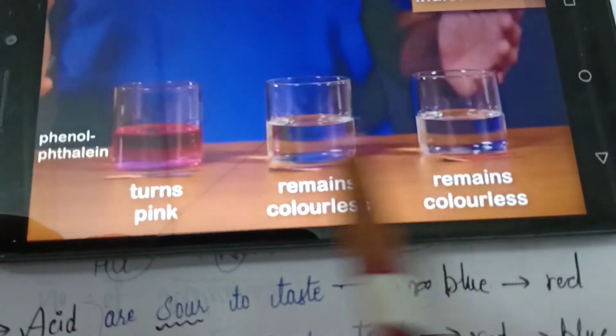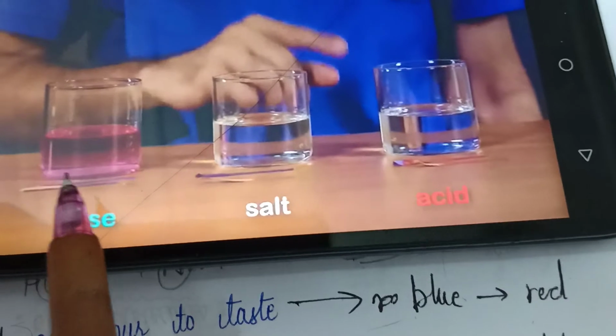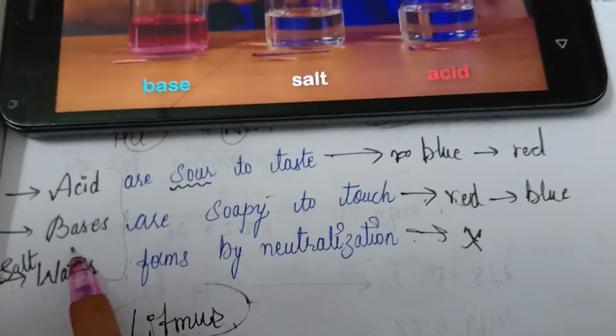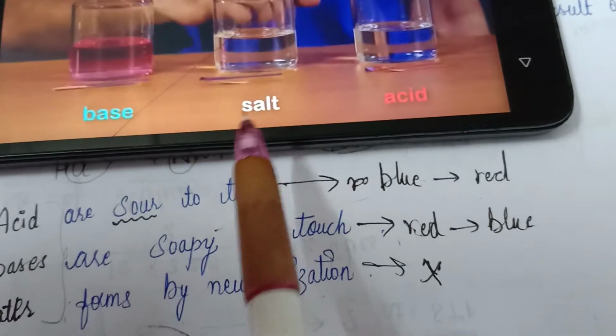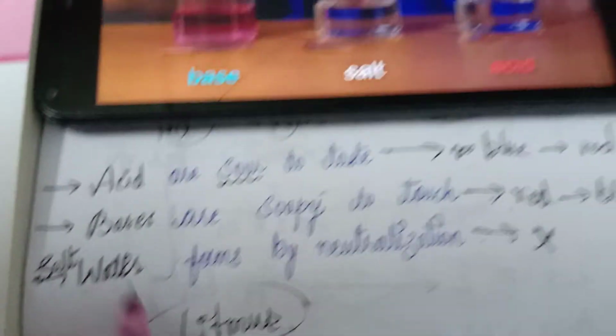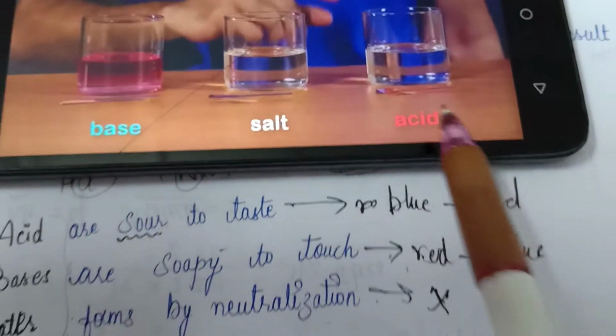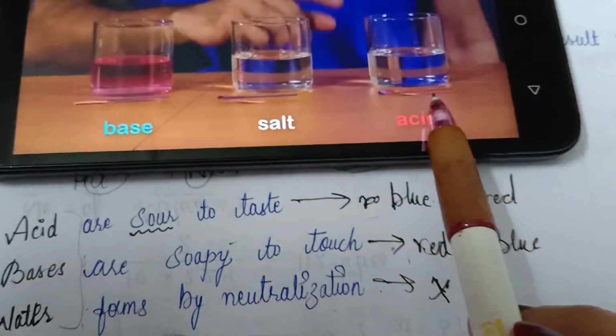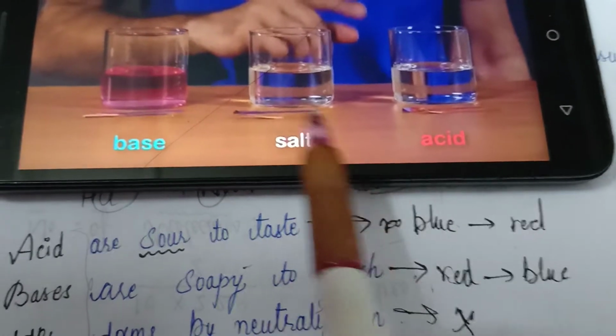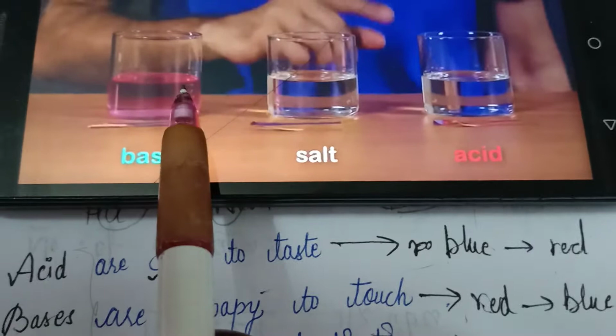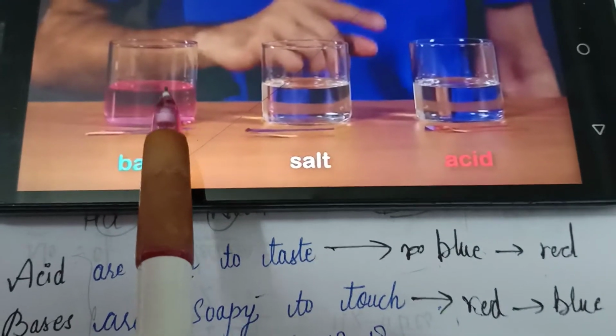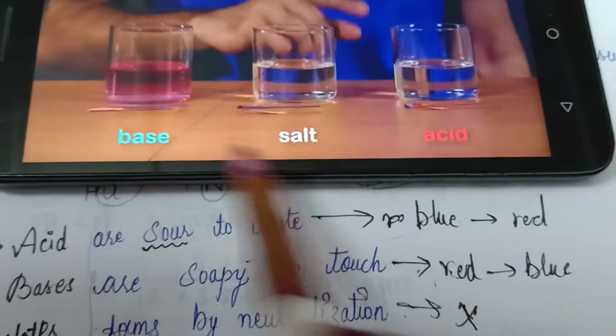So what have you concluded from this? In the first case, red litmus paper turns blue. Red to blue means base. In the second, no reaction takes place, which means it is a salt solution. In the third, blue litmus paper turns red, so it is an acid. And when we added phenolphthalein, the base turned pink in color, which means it is a base.